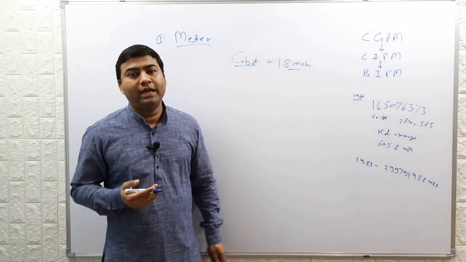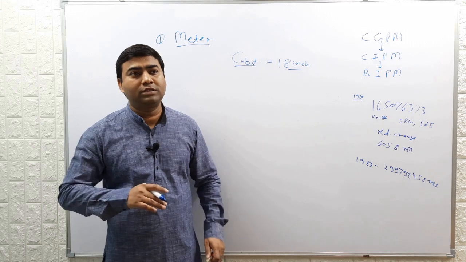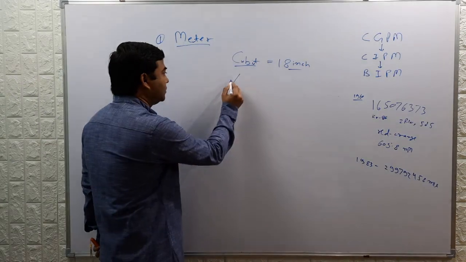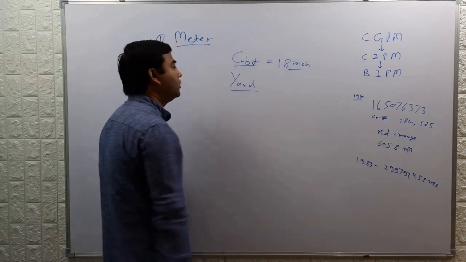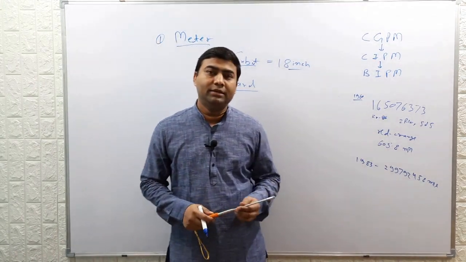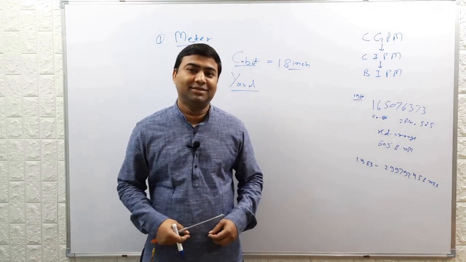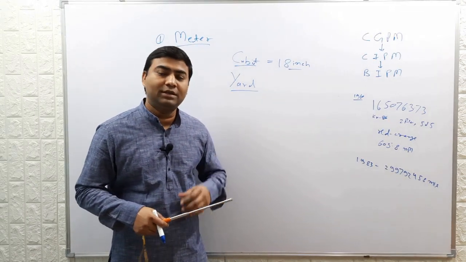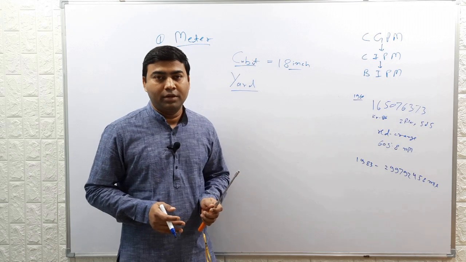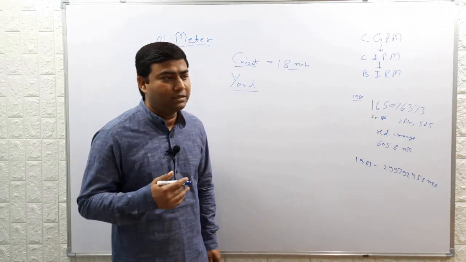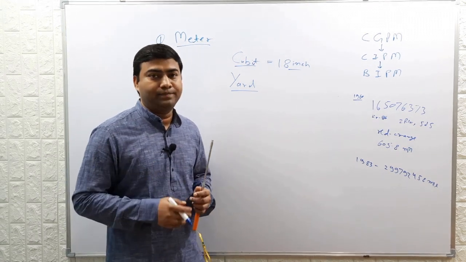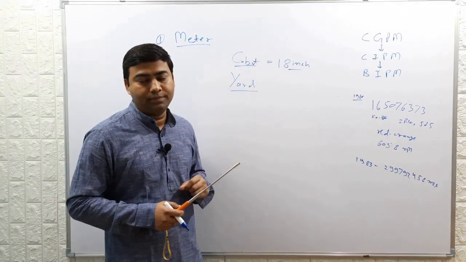Another unit of length which you might have heard and which was frequently used in Europe was the yard. Initially, yard was the length of the belt used by the Saxon kings. There was a community, Anglo-Saxons, who inhabited Britain. Those Saxon kings were using a belt on their waist, and the length of that belt was assumed as 1 yard.